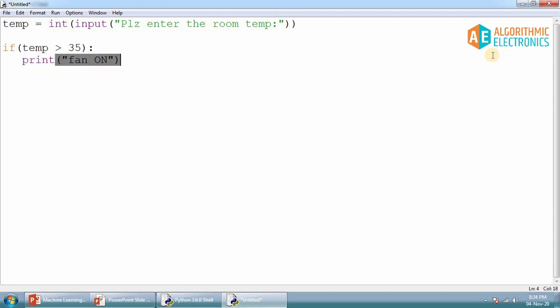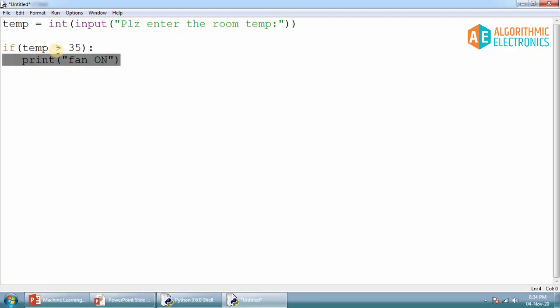Okay, and nothing else. The important thing that you have to understand here is the syntax of the if statement. You write it like this: if, you can use brackets, or even skip the brackets, if temperature is greater than 35, and then a colon. After that, if you hit enter, this line is automatically shifted towards the right by 4 spaces. This is called indentation in Python.